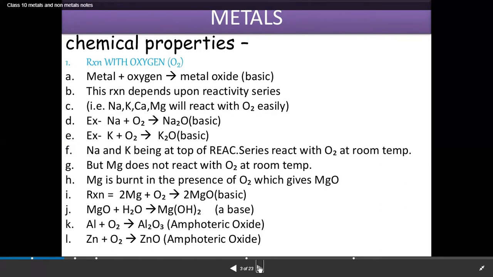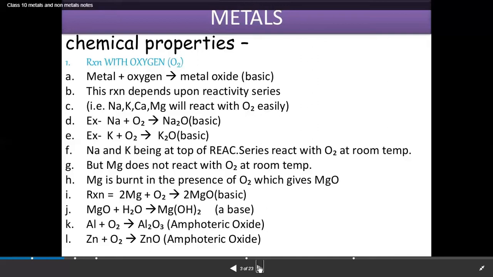As we read earlier in the chapter on acids, bases and salts, the nature of a metallic oxide is basic. Their reaction depends upon their position in the reactivity series. The topmost elements in the reactivity series show a vigorous reaction with oxygen, whereas the middle and least reactive metals are not so vigorous. But all metallic oxides are basic in nature. Sodium and potassium, being at the top of the reactivity series, react very vigorously with oxygen, so they can easily catch fire when exposed to air.